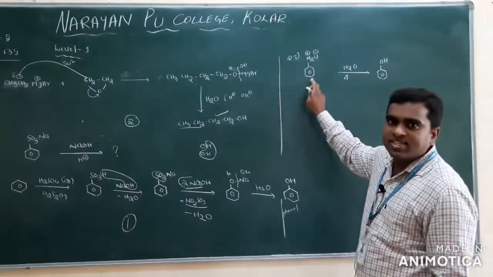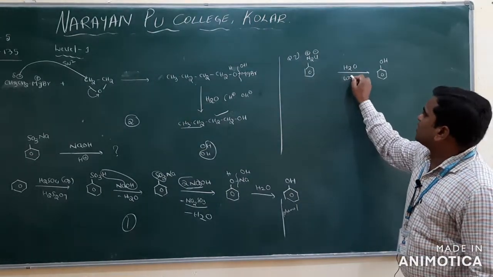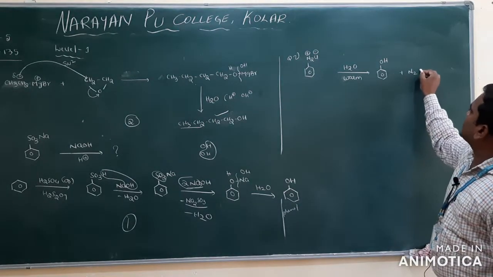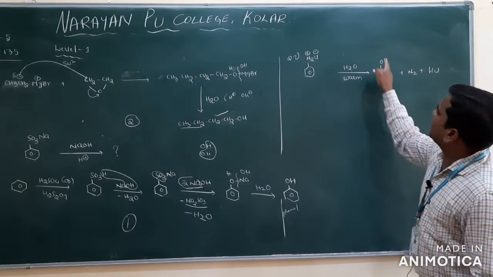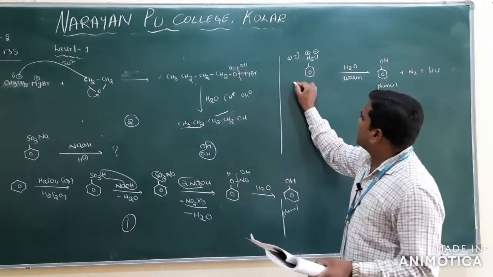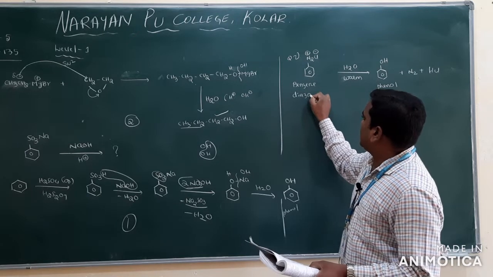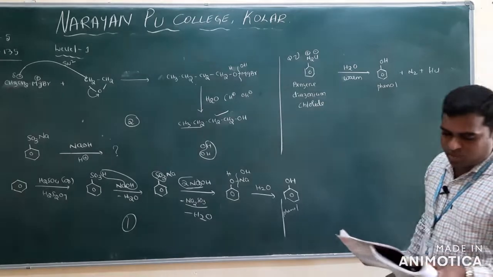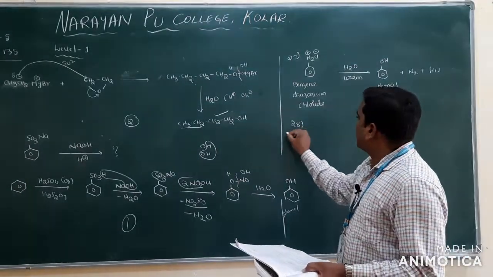This we will call benzene diazonium chloride, treated with water, warm water. There we mention heating, warm water. N2 gas will be released here, and here Cl is there, 1 H will be removed as HCl, OH is left, OH will be added here. What are you getting here? Phenol. So this is benzene diazonium chloride. Your option is option 2. Clear?